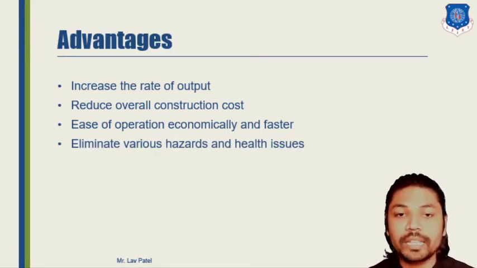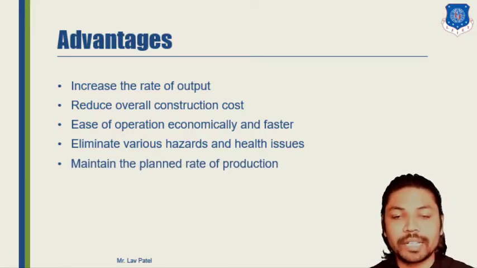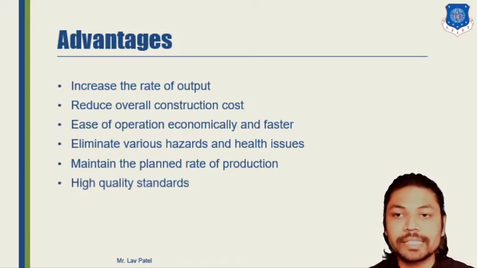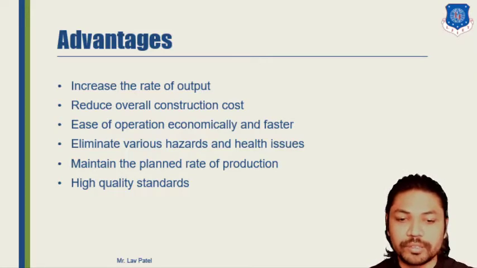By avoiding human contact with that operation, we can eliminate the hazards and health issues produced by that work. Next, it maintains the planned rate of production, so we can easily complete our task in a specific given period of time. Next, high quality standards. We can build high quality standards by using such vehicle operations.